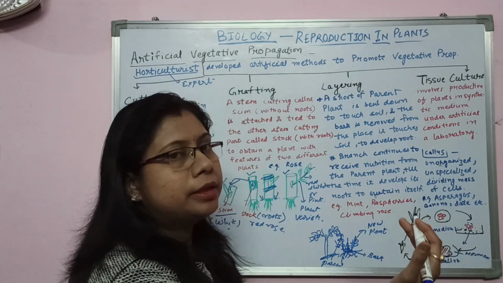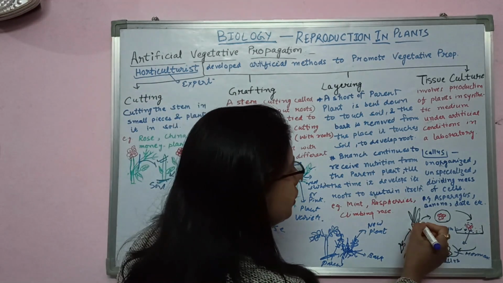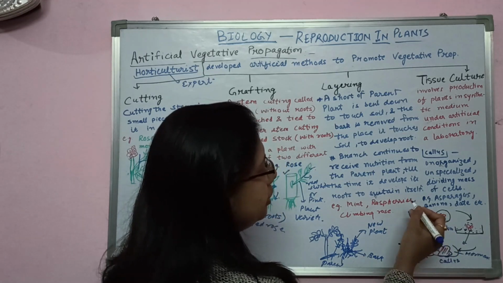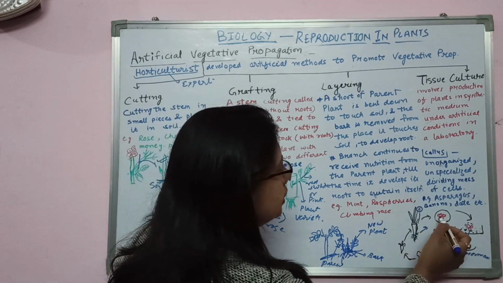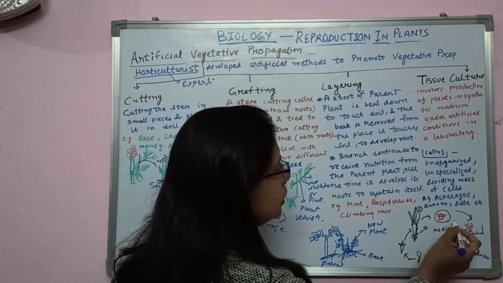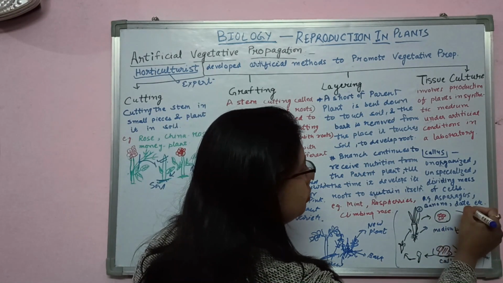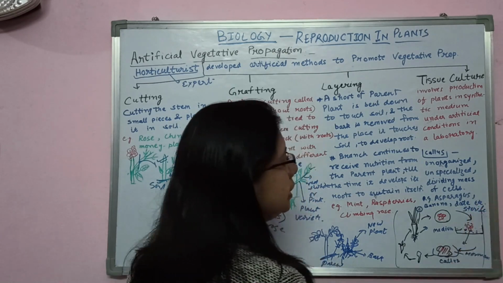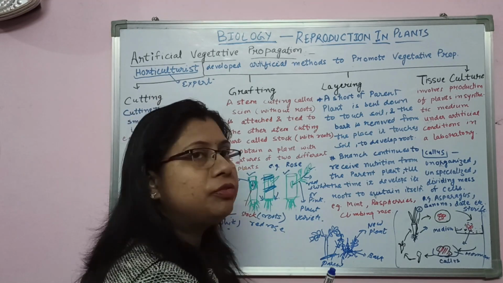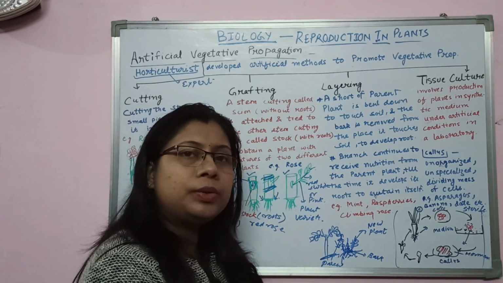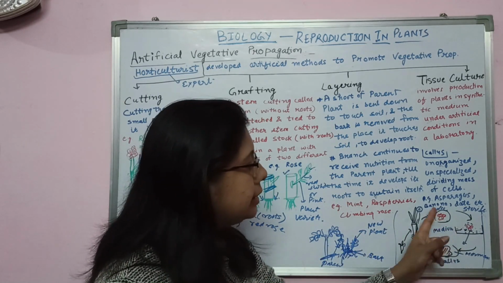How does the tissue culture method work? First of all, we have to take some cells of the existing plant. These cells you can take from anywhere, from the tip of the plant or from the roots of the plant. And for these cells, first of all you have to develop a sterile medium. The whole process should be properly sterile, meaning the cells should be free of microorganisms, pathogens and pests. How will you sterilize these cells? By using calcium hypochlorite and alcohol.